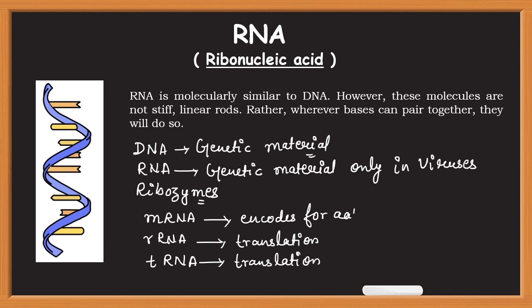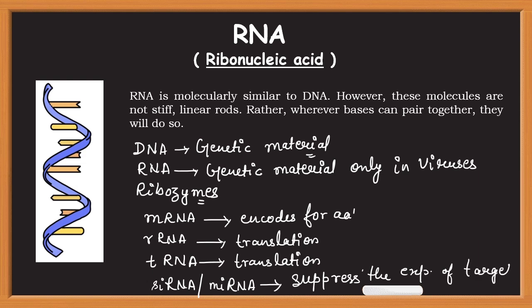There are various small nucleotide RNA such as siRNA or miRNA. These small nucleotide RNA help in regulation of gene expression. So basically they suppress the gene expression, suppress the expression of target gene. And there are many other forms of RNA and they have different functions. In short, we can say that RNA has a more versatile function in comparison to DNA.